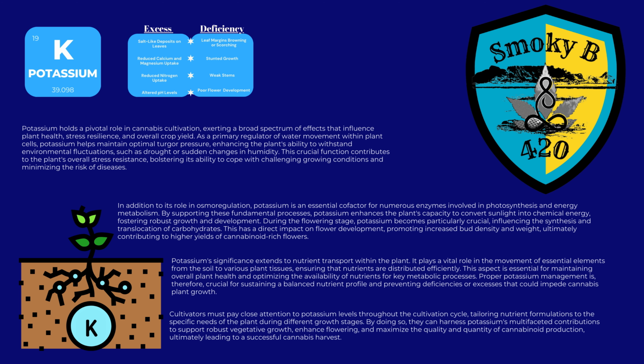Cultivators must pay close attention to potassium levels throughout the cultivation cycle, tailoring nutrient formulations to the specific needs of the plant during different growth stages. By doing so, they can harness potassium's multifaceted contributions to support robust vegetative growth, enhance flowering, and maximize the quality and quantity of cannabinoid production, ultimately leading to a successful cannabis harvest.